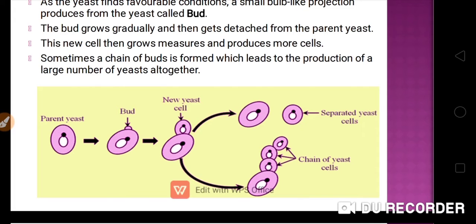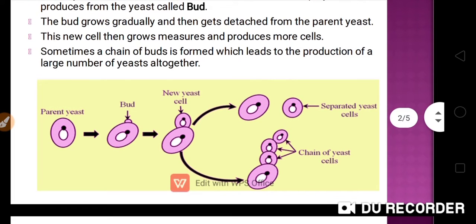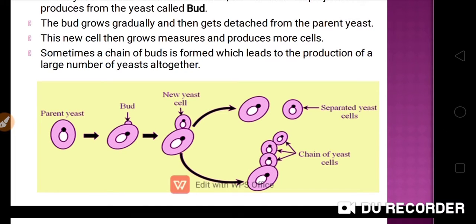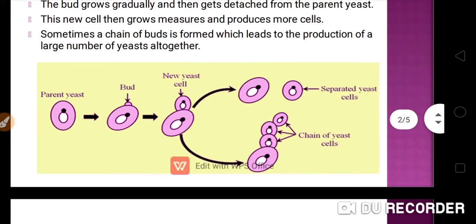Sometimes a chain of buds is formed, which leads to the production of a large number of yeasts altogether.